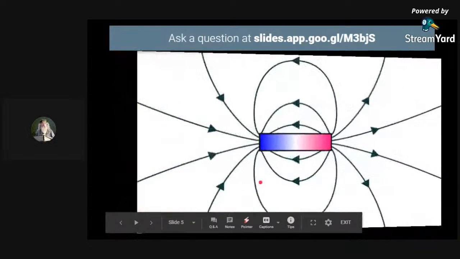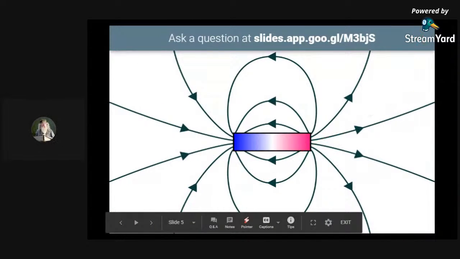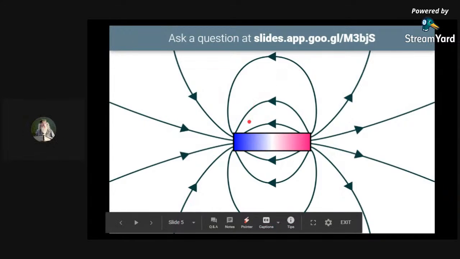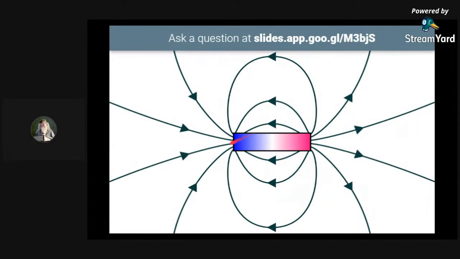Let's move on. Now you can see on your screen a part which is termed as magnetic field lines, and a magnetic field.